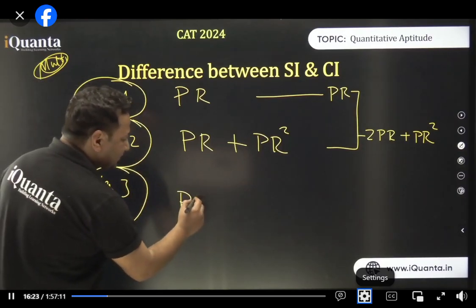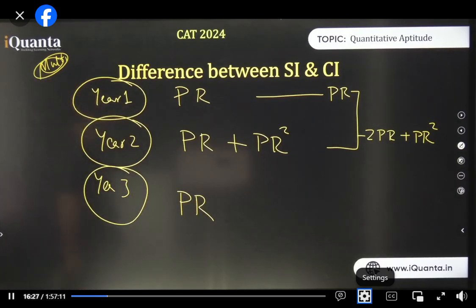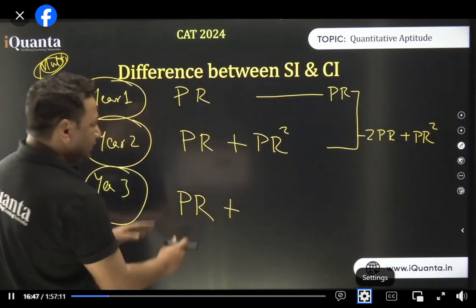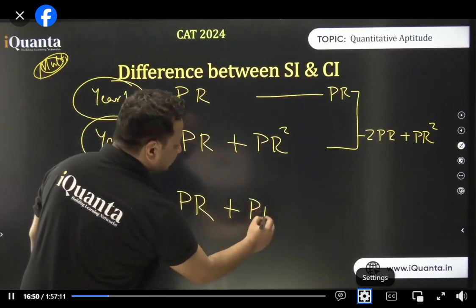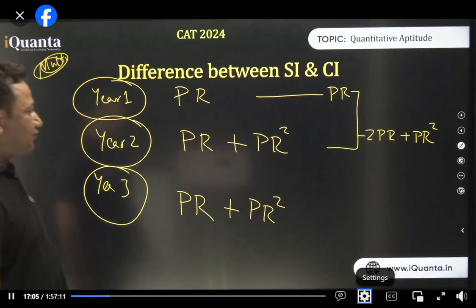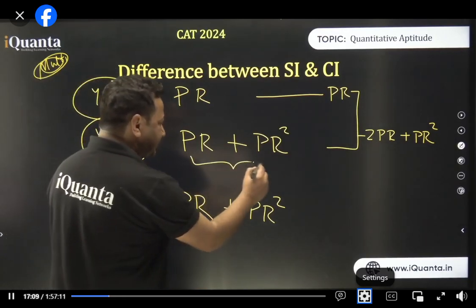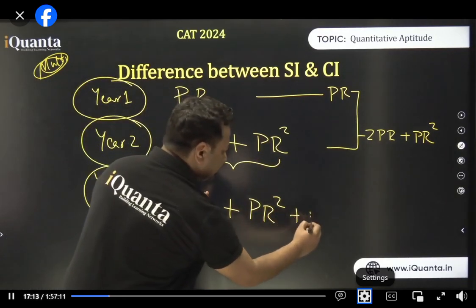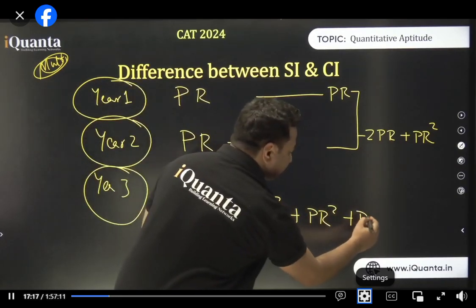So year 3, the interest on the principal is what you're going to get. All right. We'll get the interest on the first year also. So this is interest on principal. Interest on the first year will be PR square. Isn't it? After that, interest on the interest of the second year. These two will also be multiplied by R. So PR square again. And PR cube comes out to be here.